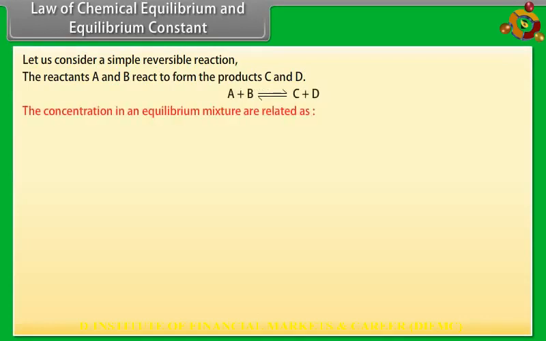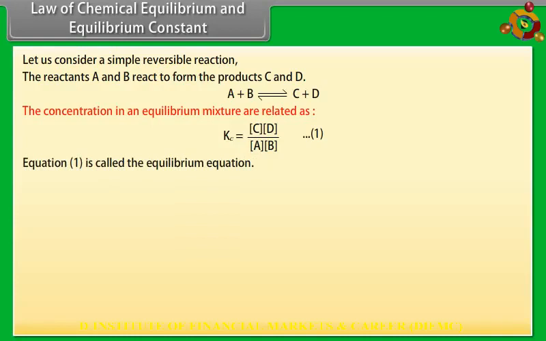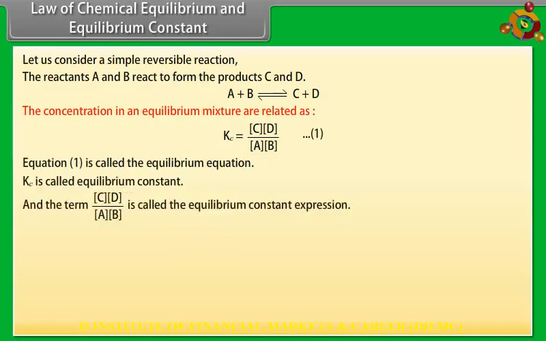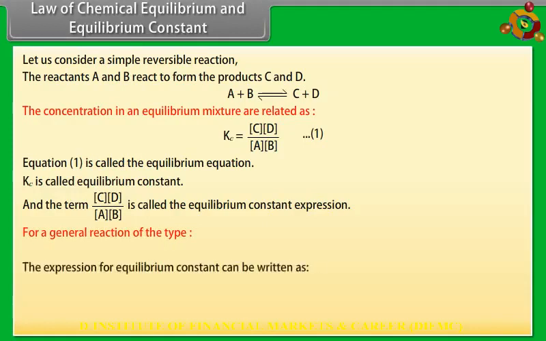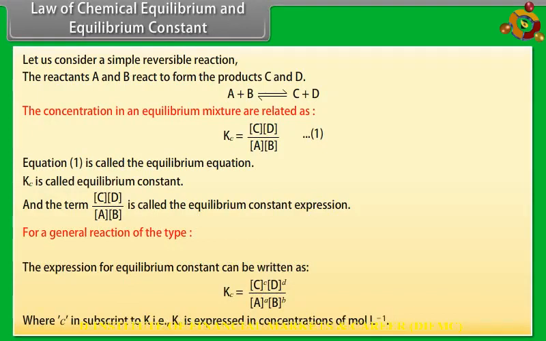The concentrations in an equilibrium mixture are related as follows. Name it as equation 1. Equation 1 is called the equilibrium equation. Kc is called the equilibrium constant, and the term is called the equilibrium constant expression. For a general reaction of the type, the expression for equilibrium constant can be written as, where c is a subscript to K. That is, Kc is expressed in concentration of moles per liter.